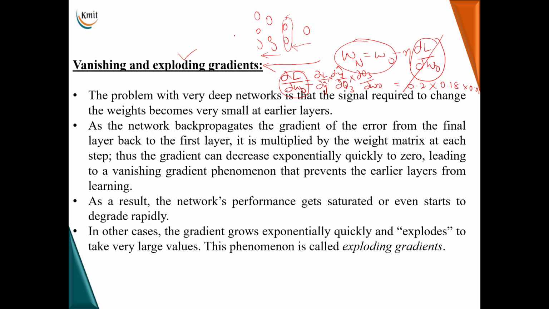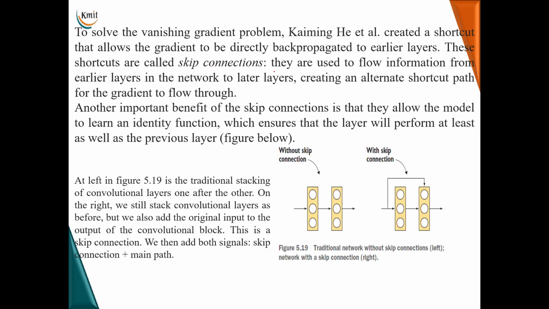Whereas in exploding gradient, this dou L by dou W old value is very high. When this value is high, W new will be updated depending upon this higher value. So when a higher value is updated, it will oscillate from this point to this point but will not settle at the local minima. This is called exploding gradient. These two problems can be avoided by making use of these residual networks.